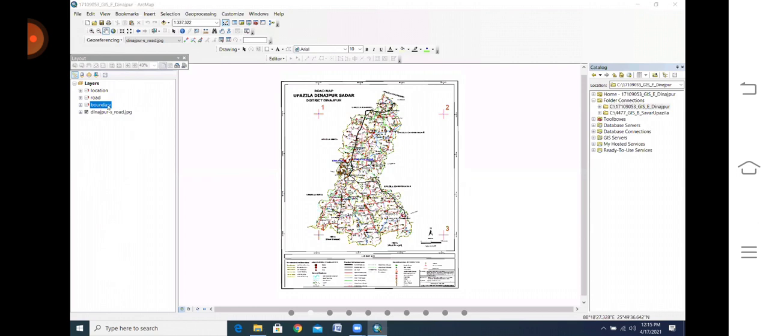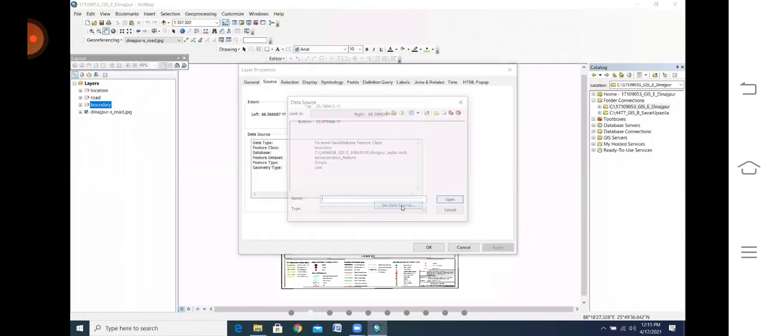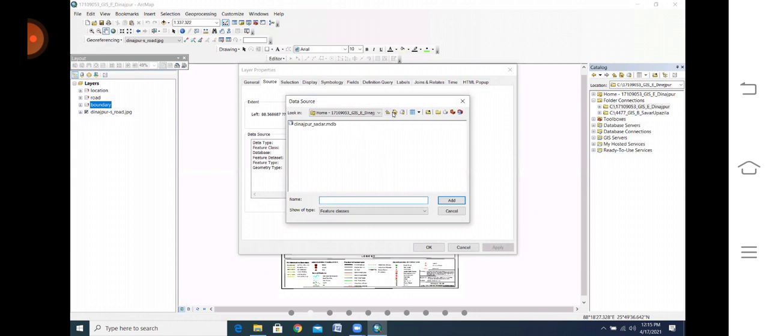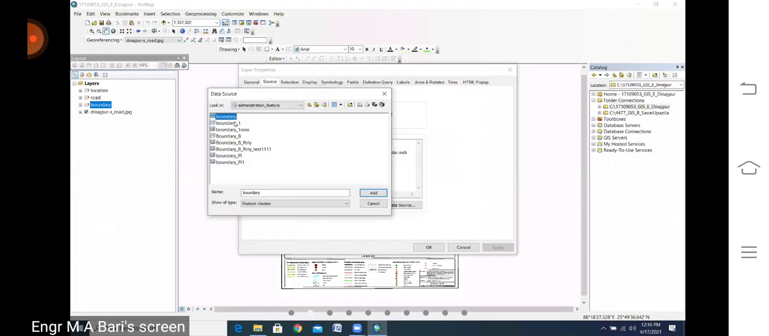So next is your boundary. You will double click it and go to the source. Click here. You need to go again to your folder connection, to your Dinajpur and your administrative boundary. There are so many boundaries here. If they are not necessary, you will delete them all. Only your own things will be available. All unnecessary things should be omitted from here.